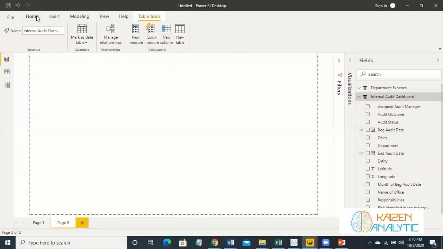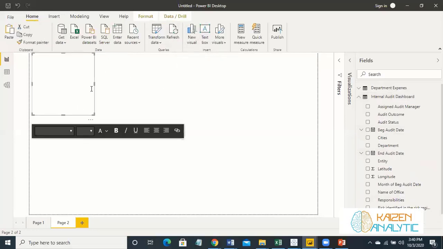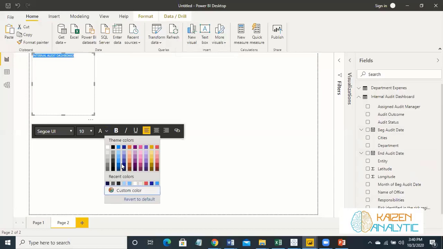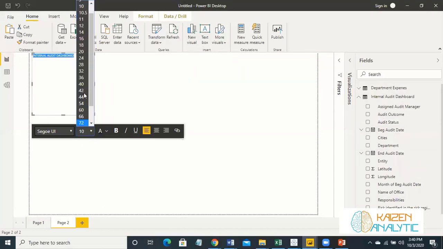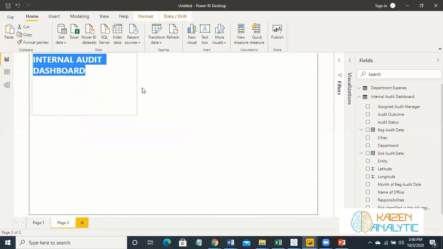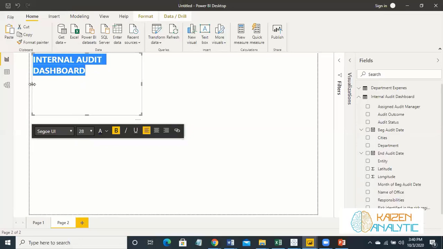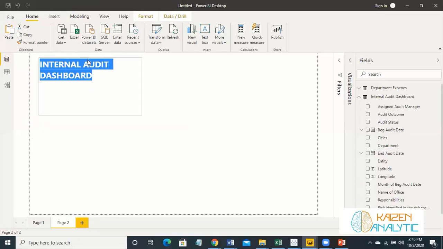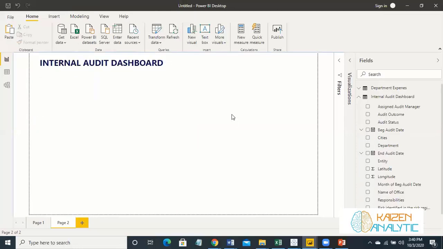So first, just give it a name, internal audit dashboard. Make it dark blue. This one, make it 28 and make it bold. Okay. So it is important to give the name of the dashboard first. So the name is here.